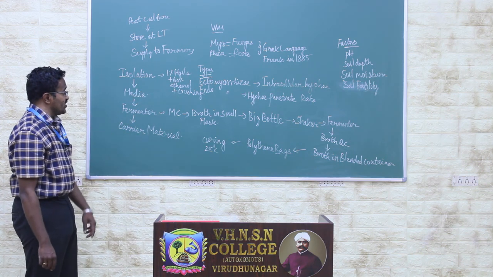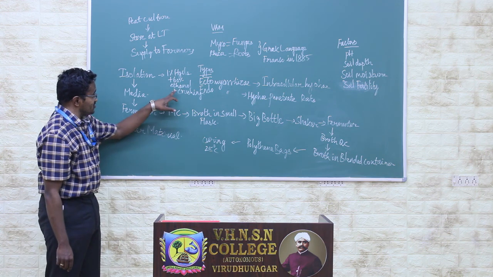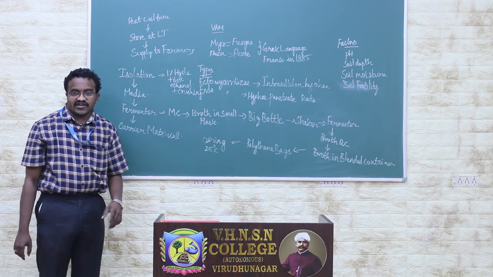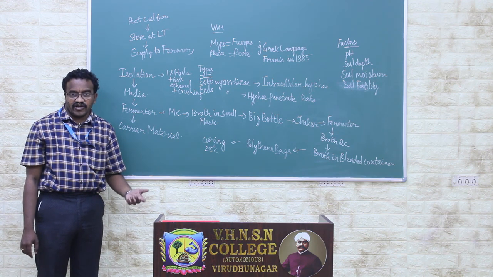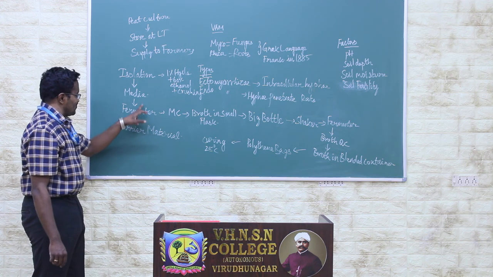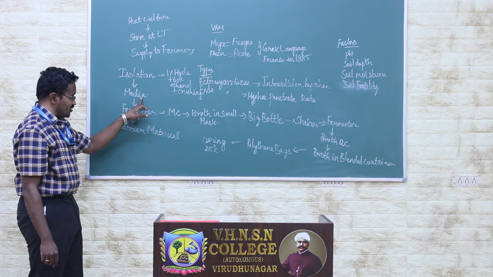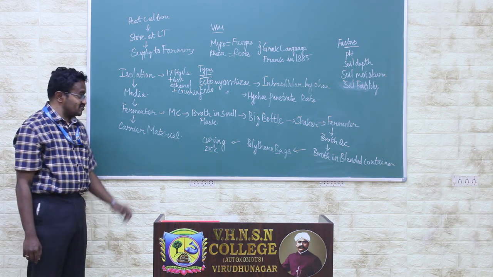Isolation is usually done with mercuric chloride solution along with 60% ethanol, and we crush the roots. After adding 60% ethanol and mercuric chloride, we crush the roots, and then we choose the media for the isolation of our desired microorganisms.